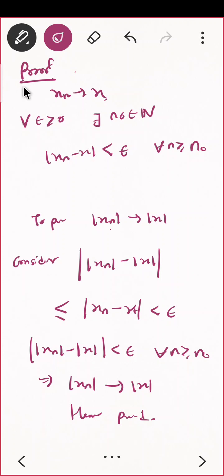This was the first one. What about the second one? Now we have already proved. The second one is xn converges to x if and only if, sorry, xn converges to 0 if and only if mod xn converges to 0. So one way is already proved, that is from 1, xn converges to 0 implies mod xn converges to 0.